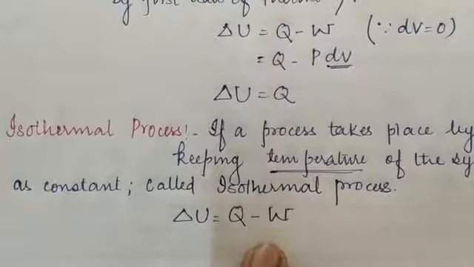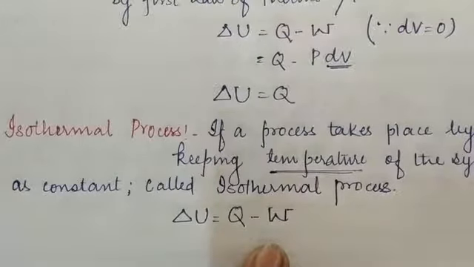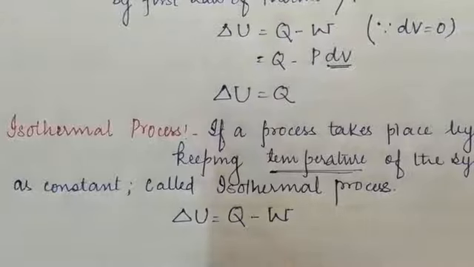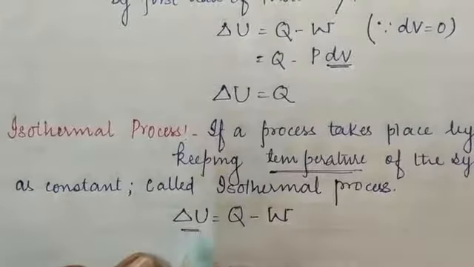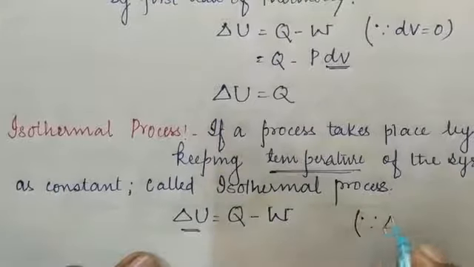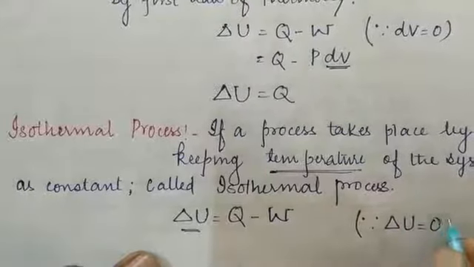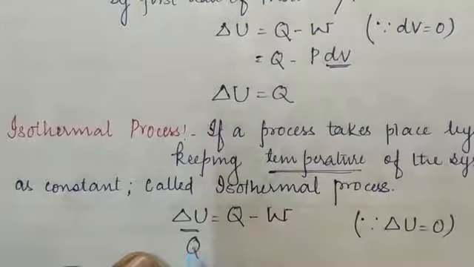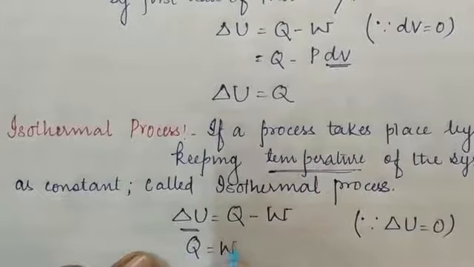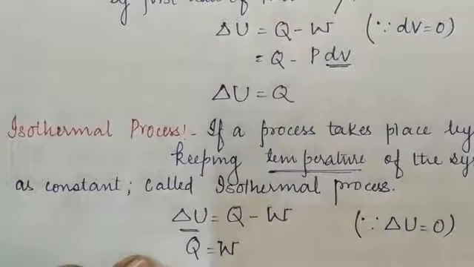Now there is no change in the temperature, it means that the initial and final conditions are the same, so no change in internal energy takes place, here delta U becomes 0. In this condition we can write that Q becomes W. So this is the isothermal process.